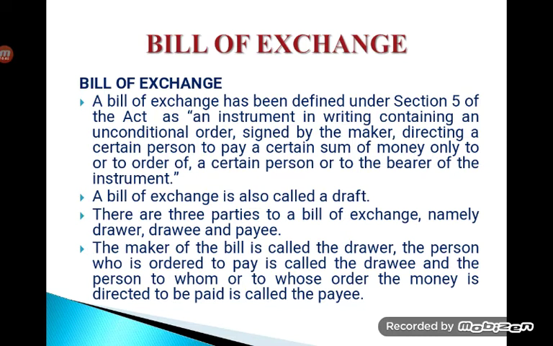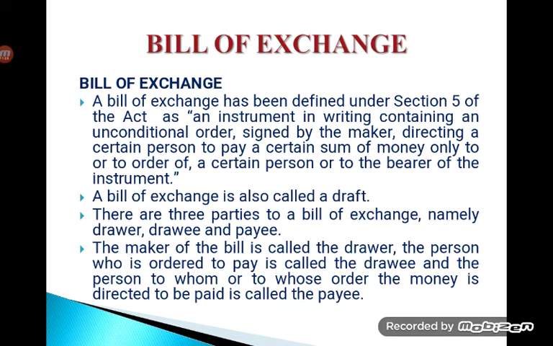We have different types of bill of exchange. It can be an inland bill, a foreign bill, a demand bill, or a time or term bill. So there are various types of bill of exchange which are used in business transactions.